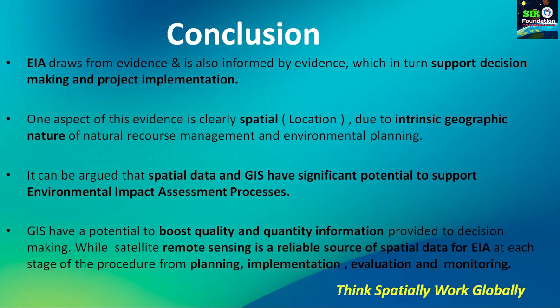Natural resource management and environmental planning again play a crucial role, because this involves a particular geographical location. It can be argued that spatial data and GIS have significant potential to support the environmental impact assessment process. So spatial data and GIS have different roles and applications over this EIA process at different stages. GIS has the potential to boost the quality and quantity of information provided to decision making under the EIA process, while satellite remote sensing is a reliable source of spatial data for EIA at each stage of the procedure: planning, implementation, evaluation, and monitoring.